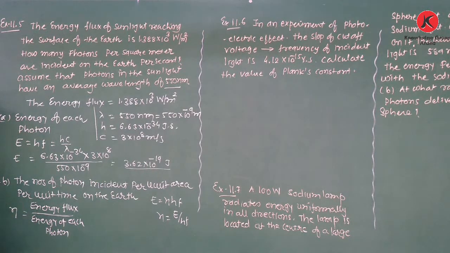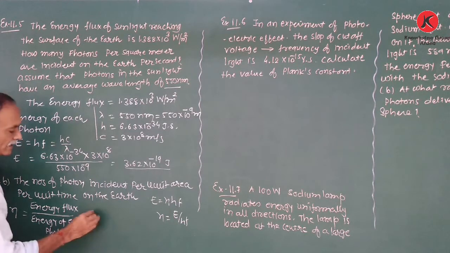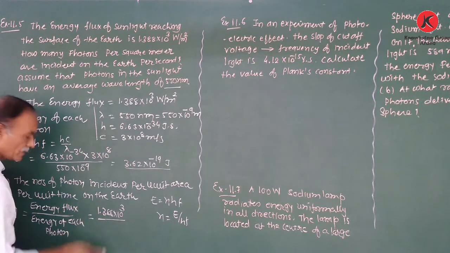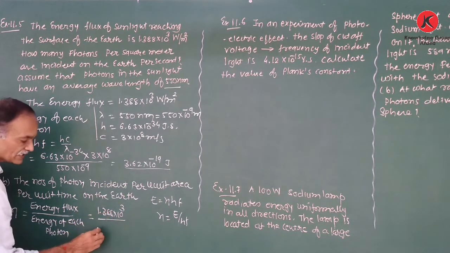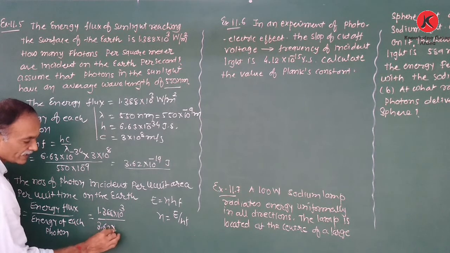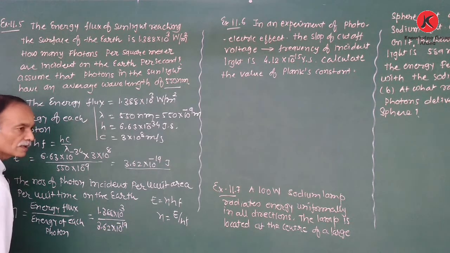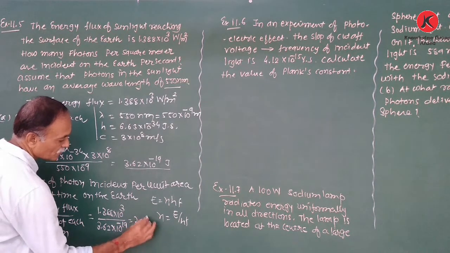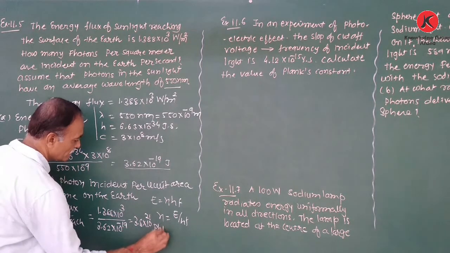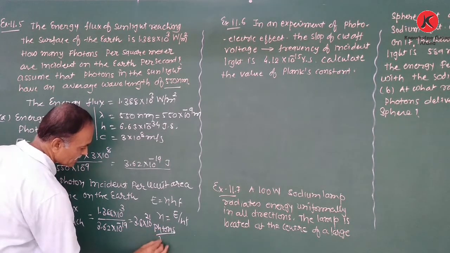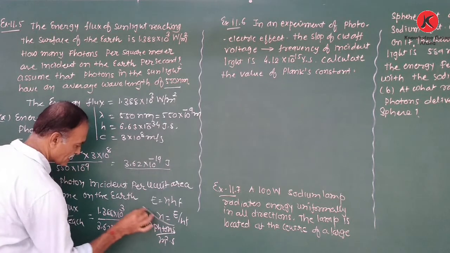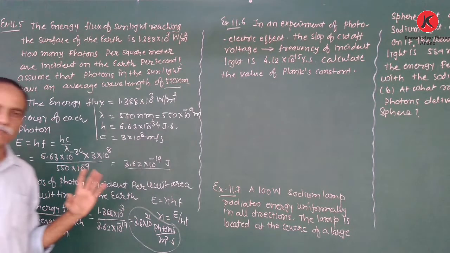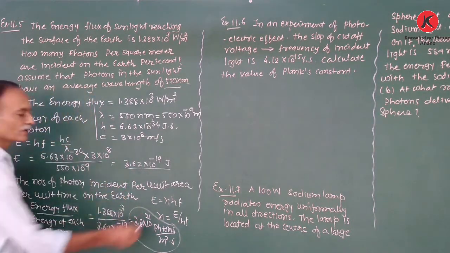So energy flux is given as 1.388 into 10 to the power 3, upon energy of each photon, 3.62 into 10 to the power minus 19 joule. Therefore, the number of photons is 3.8 into 10 to the power 21 photons per meter square per second. That is the answer. So that is the important numerical, because here understanding is required to calculate this value.